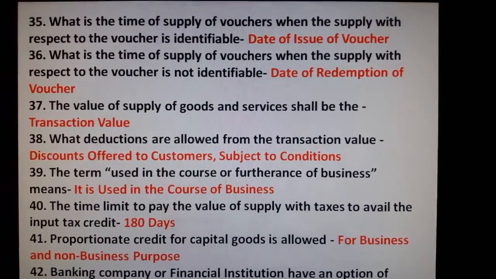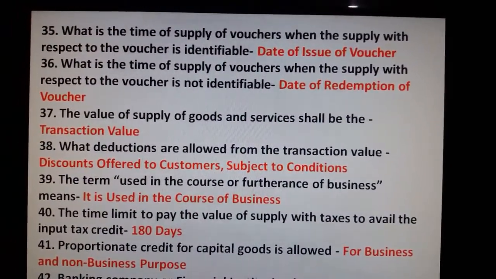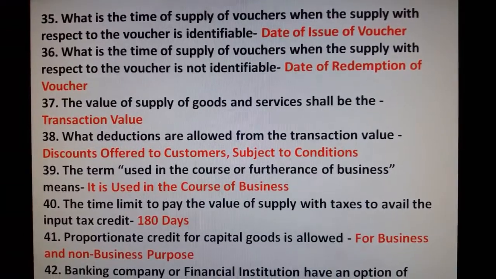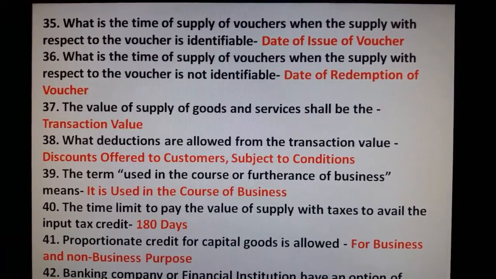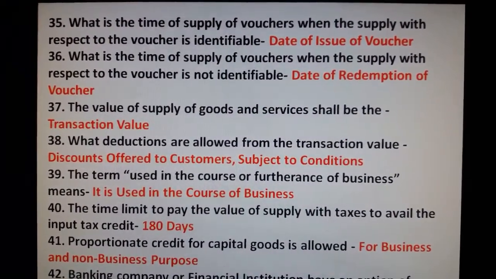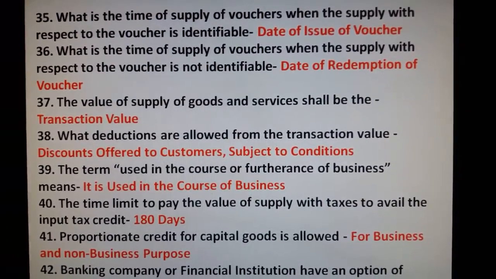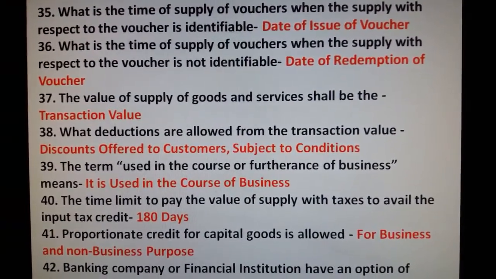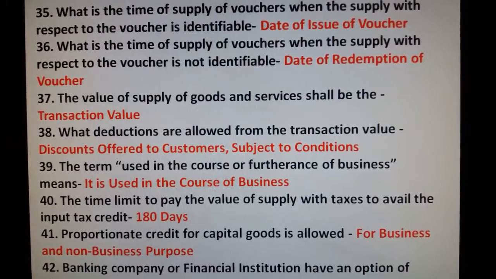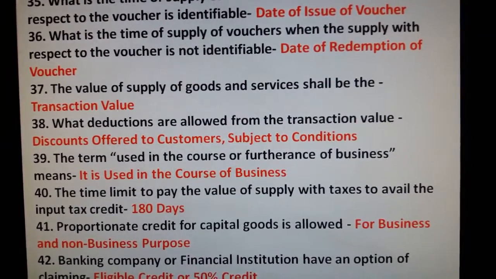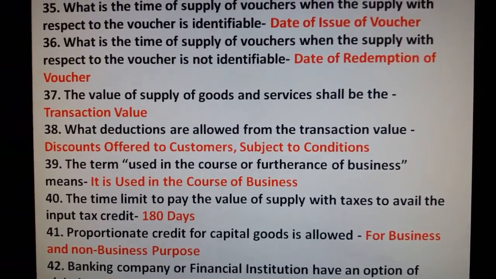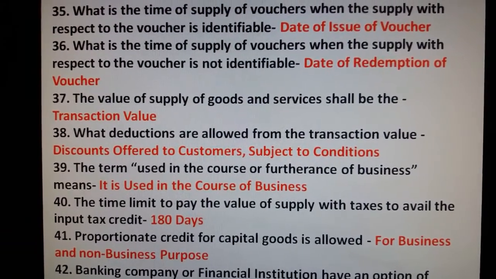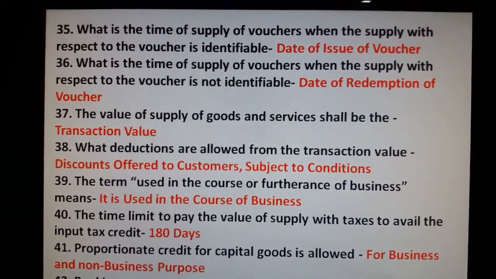Question number 35. What is the time of supply of voucher when the supply with respect to the voucher is identifiable? Date of issue of voucher. What is the time of supply of voucher when the supply with respect to the voucher is not identifiable? Date of redemption of voucher. The value of supply of goods and services shall be the transaction value. What deductions are allowed from the transaction value?